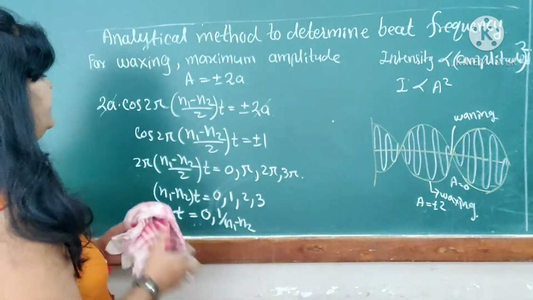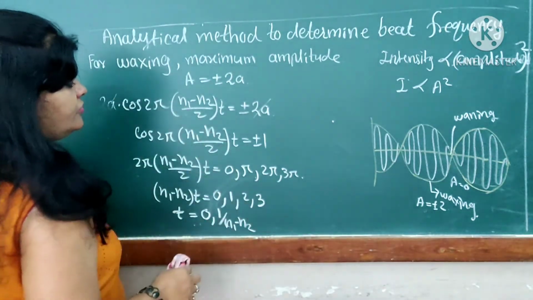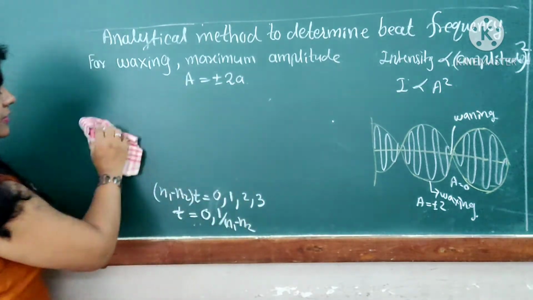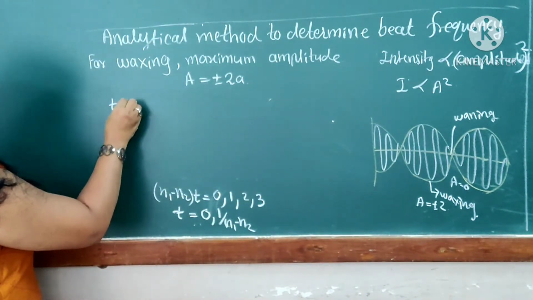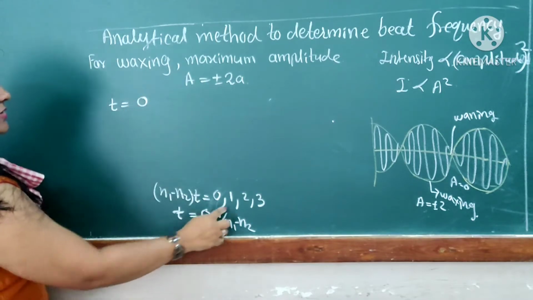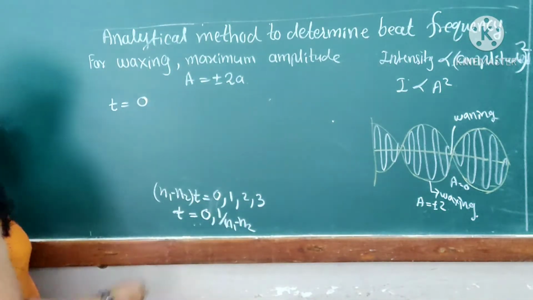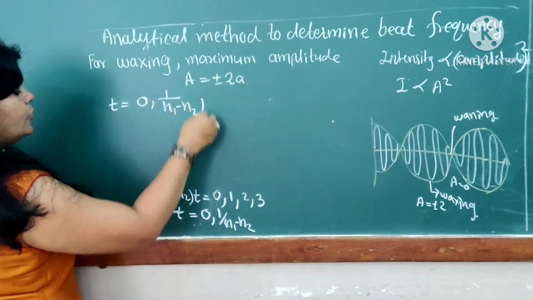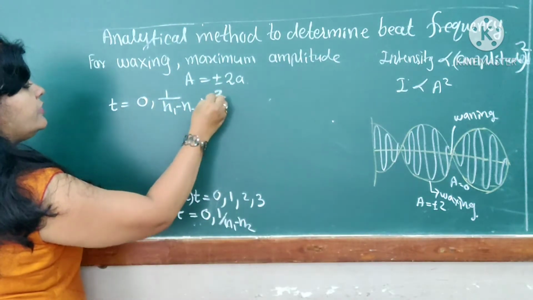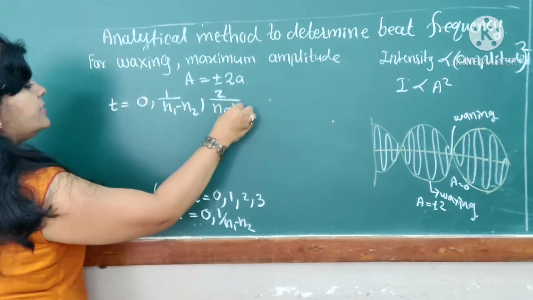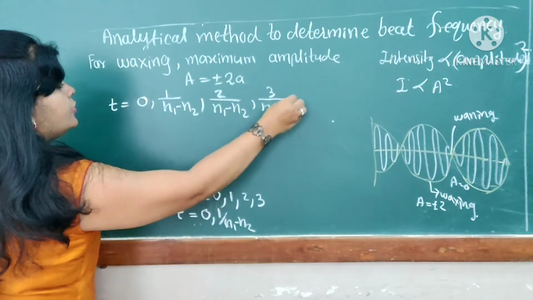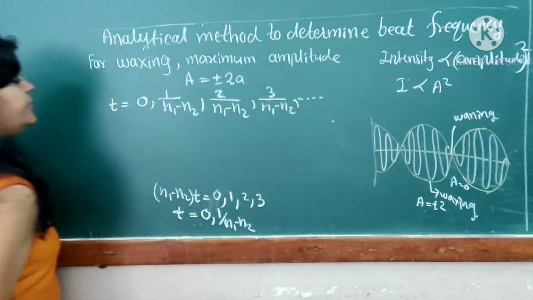We write t equal to 0, then each term divided: 1 upon (n1 minus n2), the next term is 2 divided by (n1 minus n2), the next is 3 divided by (n1 minus n2), and so on.